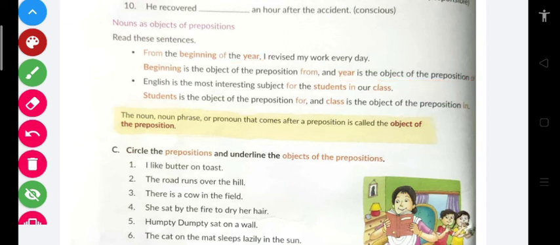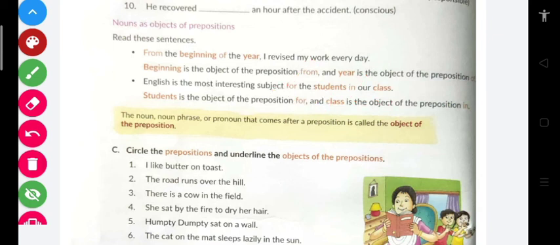Clear? Let's say English is the most interesting subject for the students in our class. So here tell me the two prepositions: for and in. The object of preposition for is students, and the object of preposition in is class.